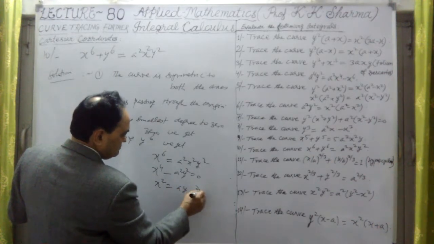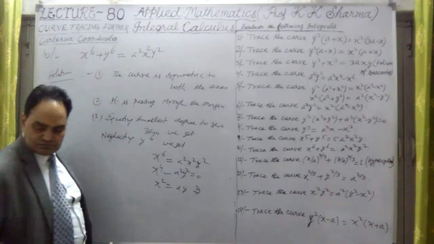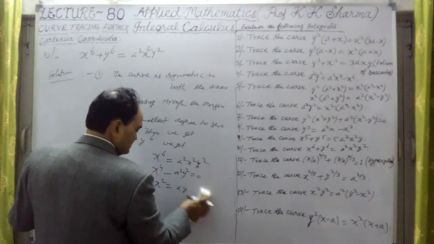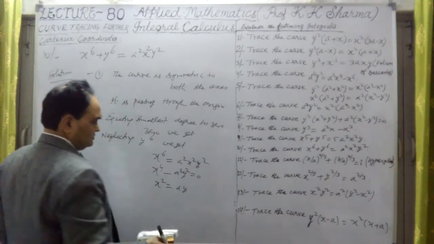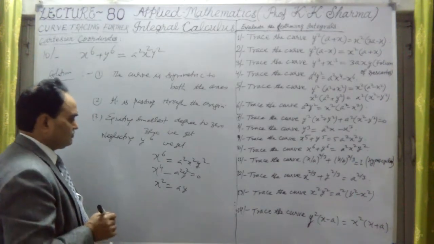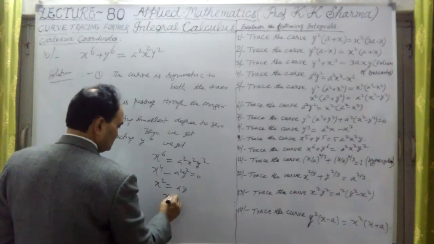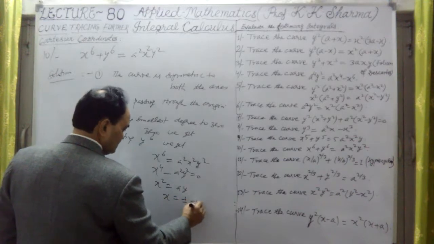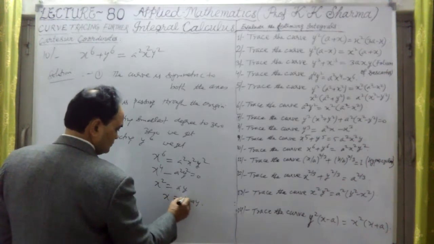Now again this is a parabolic equation, the parabola, and x equal to plus minus root of a y.